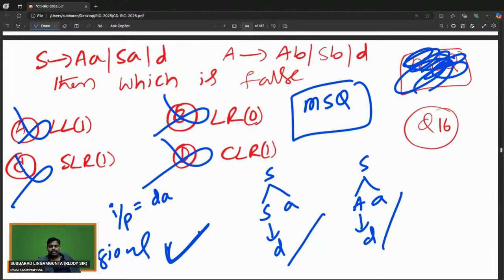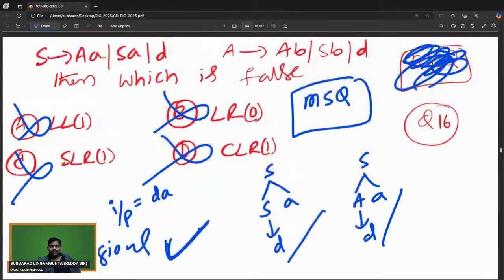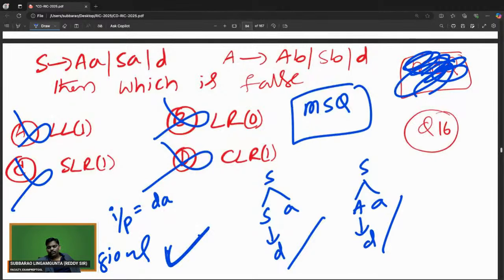So this is the answer for this. I think the answer for this one is A, B, C, D, MSQ. All of A, B, C, D are wrong. So which one of the following is false? A, B, C, D are false.